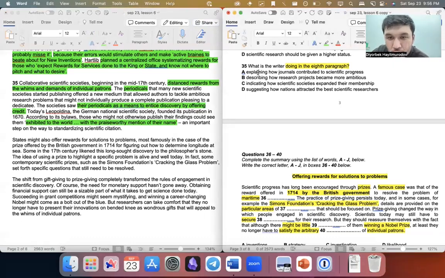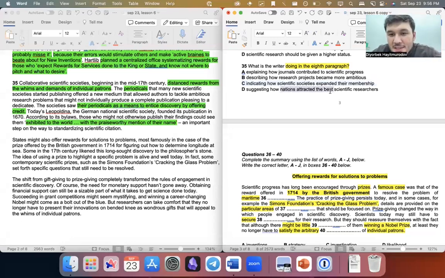All right, so what's the writer doing? Are they explaining how journals contributed to scientific progress? I like it. That's a good answer, right? B, describing how research projects became more ambitious, more difficult? No. Indicating how scientific societies expanded their membership? Did they talk about how scientific societies included more people?